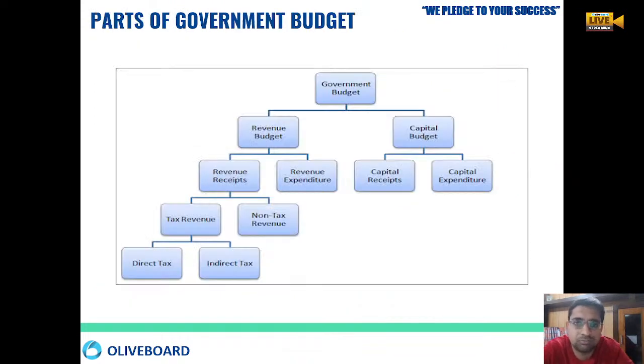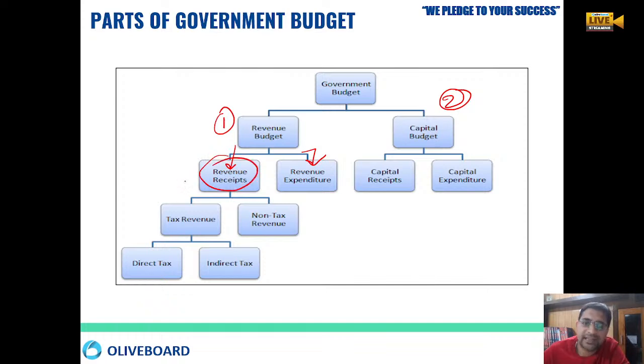Now, what are the parts of the government budget? The government budget has two parts: the revenue budget and the capital budget. Revenue means from where the money will be coming and where the revenue expenditure will be done. Capital budget means from where the capital receipts will be coming and where the capital expenditure will be done. The revenue budget is further divided into revenue receipts and revenue expenditure.